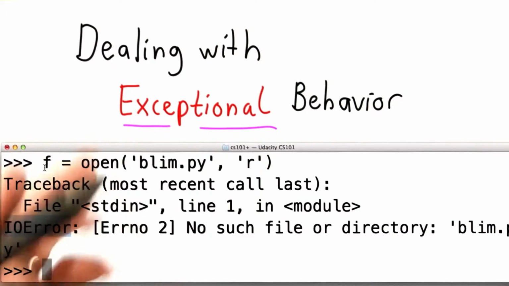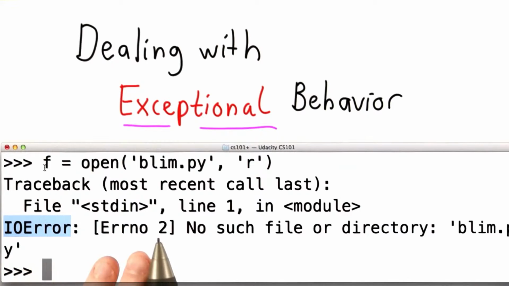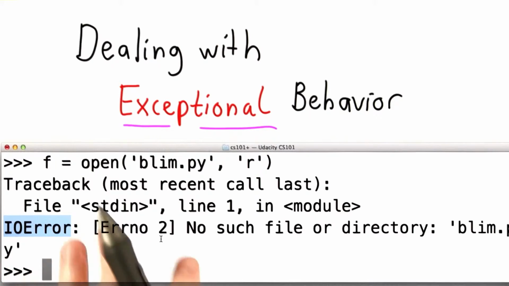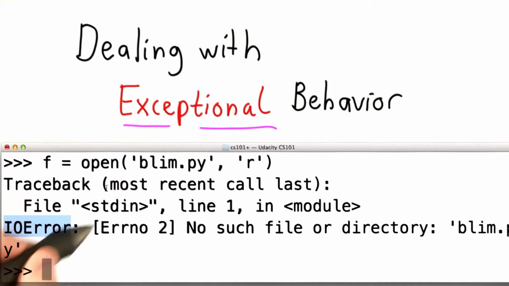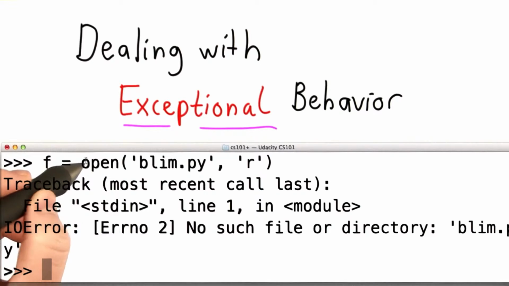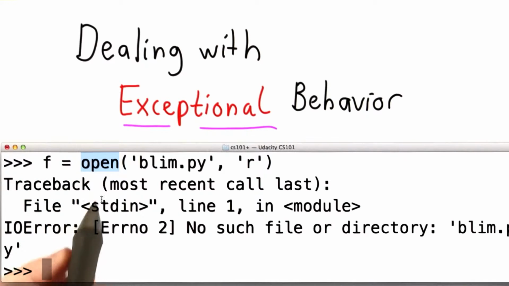we'd be done. If we want our programs to work, or at least fail gracefully in the real world where things like this can happen, instead of allowing this failure to happen, what we need to do is catch it. There's no way for open to return a file object because we asked for a file that doesn't exist and that can't be read. So there's no way to do this assignment.